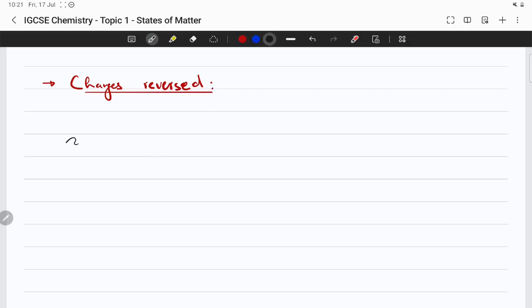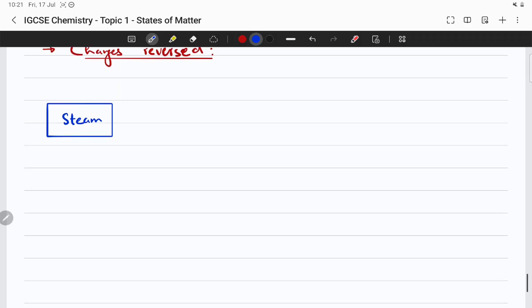Okay, so let's suppose we have steam here, which is just water vapors at high temperature. And what do you do? You cool it down. Cool it down means you remove energy. The steam particles, the water molecules, have very high energy. Everything is about energy, very high energy. You cool it down.